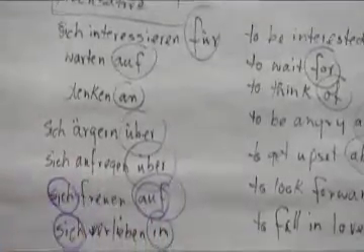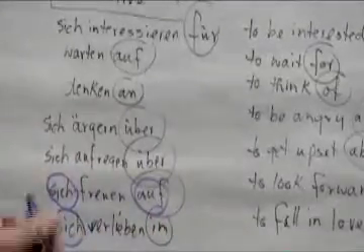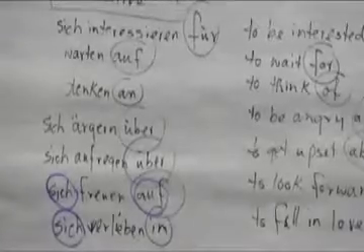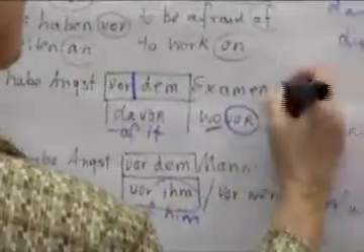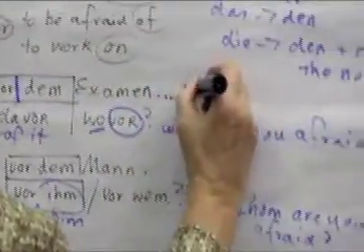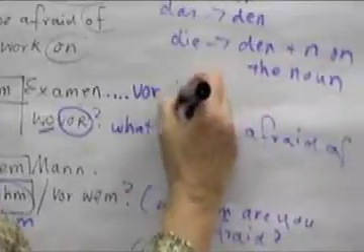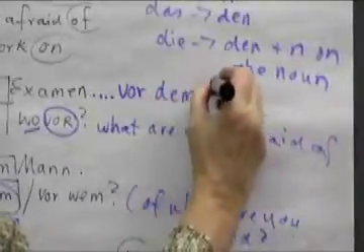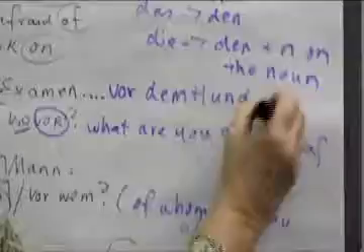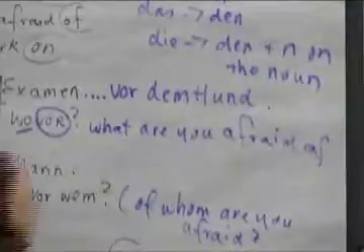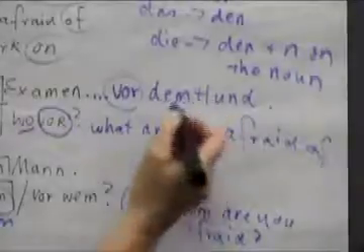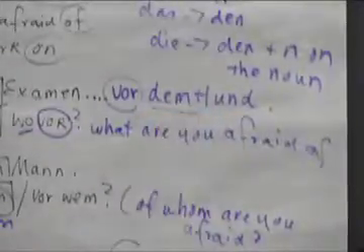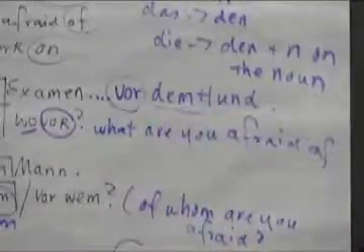Alright, let me give you another example. For example, let's do another dative example. Ich habe Angst vor dem Examen. Ich habe Angst vor dem Hund. You're afraid of the dog, right? There we go. Ich habe Angst vor dem Hund. Again, vor requires the dative. Der Hund changes to dem. Ich habe Angst vor dem Hund.